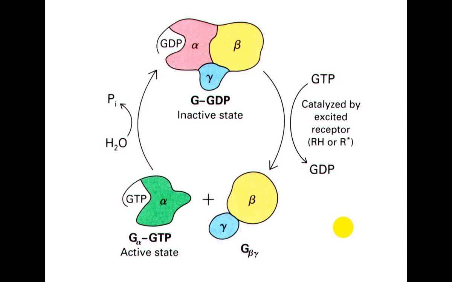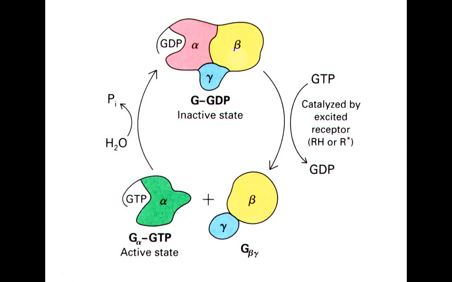The G alpha subunits are 39 to 52 kilodalton proteins divided into 4 families based on their sequence similarity, that is GI/0, GS, GQ/11, G12/13. The beta subunit is 43 kilodalton and the gamma subunit is around 7.5 to 10 kilodalton.